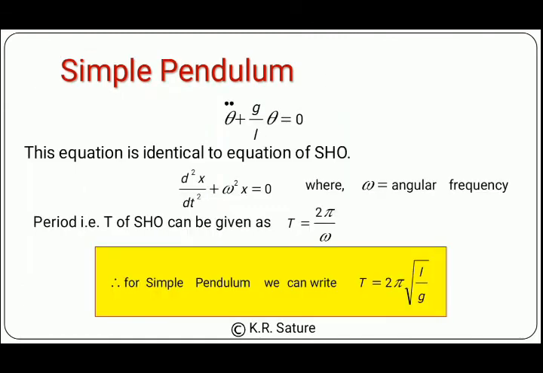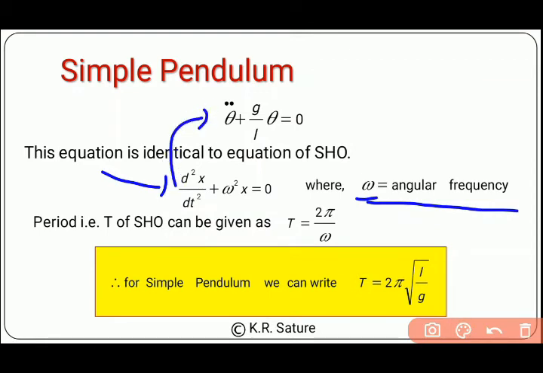Now if you observe this equation, it is similar to the double differentiation equation of the simple harmonic oscillator, and that equation is d square x by dt square plus omega square x equals 0, where omega is the angular frequency. If you observe these two equations, you will find that the first term includes double derivation with respect to time, and the second term includes a constant term and a changeable term as it is, and that equals 0.